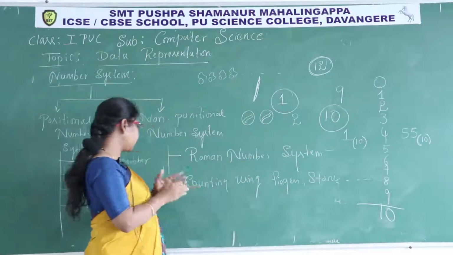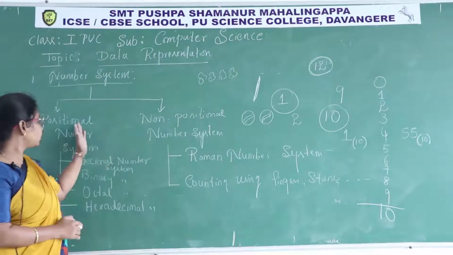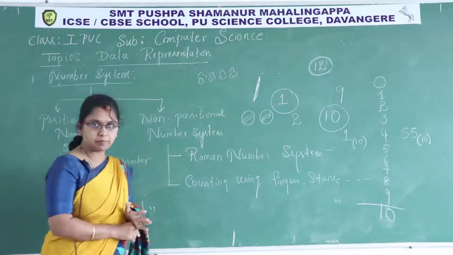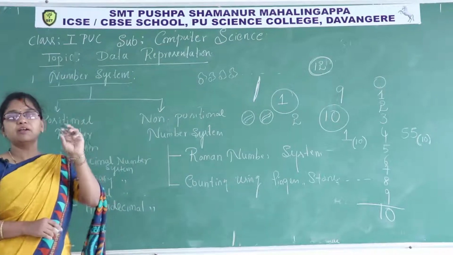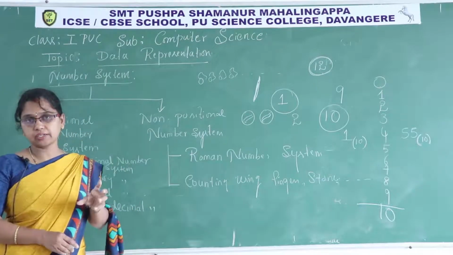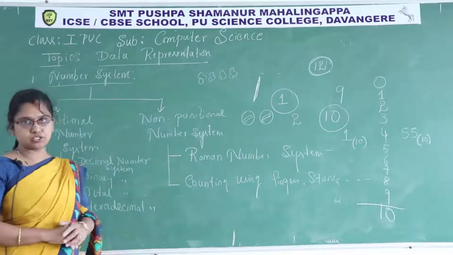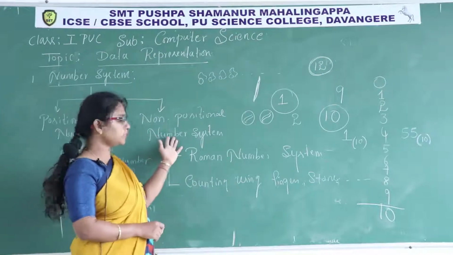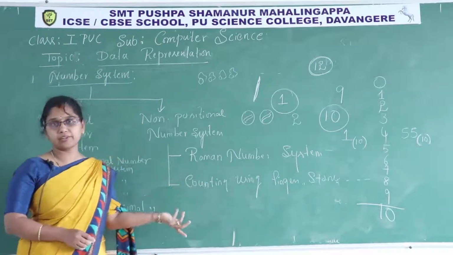Right now, what you need to understand, I hope you understand what is a positional number and what is a non-positional number. In a positional number system, there are particular figures and particular weights, positional weights, for each digit. Such number systems we call positional number systems. Non-positional means there is no particular weight for each digit or no particular figure.